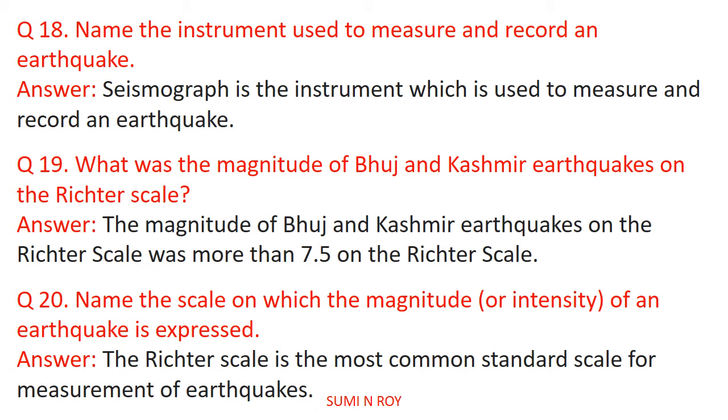Question number 18 is, name the instrument used to measure and record an earthquake. Seismograph is the instrument which is used to measure and record an earthquake. Now next question, what was the magnitude of Bhuj and Kashmir earthquake on the Richter scale? The magnitude of Bhuj and Kashmir earthquake on the Richter scale was more than 7.5.